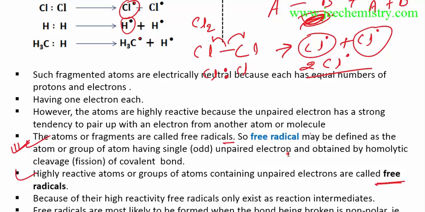As these free radicals have unpaired electrons, meaning single, odd electrons, they are unstable because they try to fulfill their octets, to pair up to gain stability. That's why a free radical is generally unstable. It has a strong tendency to fulfill its octet, to pair up with another atom that has a free radical, so these two atoms combine again to form H and H. So it is generally unstable.